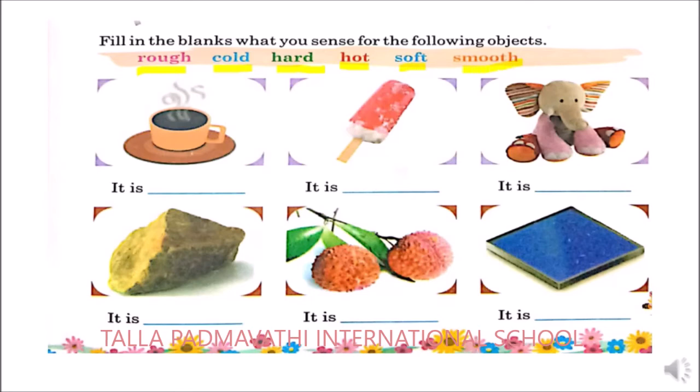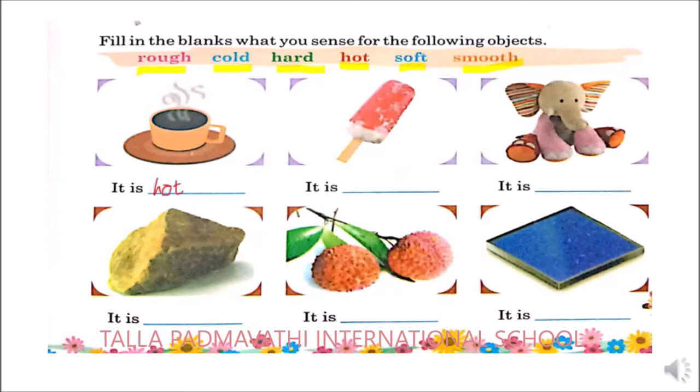You need to select any one of the options relative to the picture. The first picture is coffee. What you need to do? You need to write an answer for it. So what is it? It is dash. The coffee is hot or cold. So you need to write an answer here as it is hot.